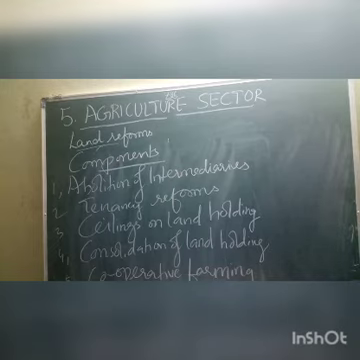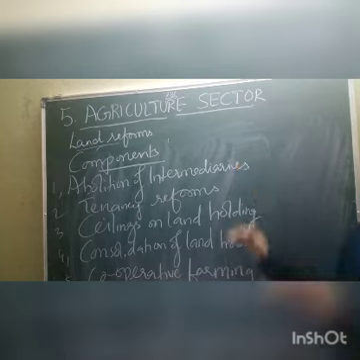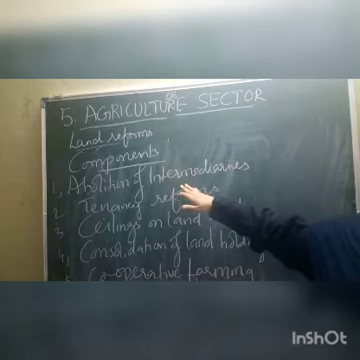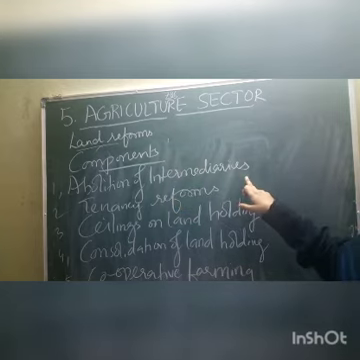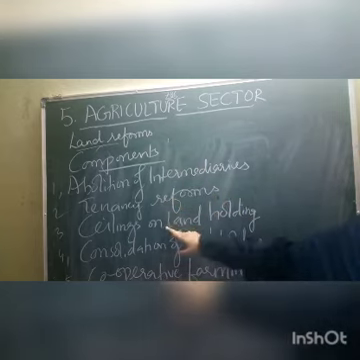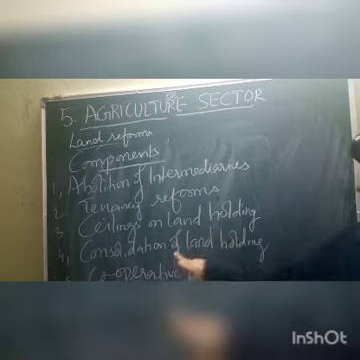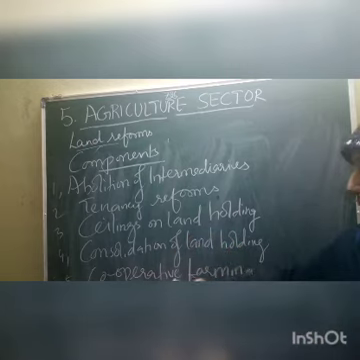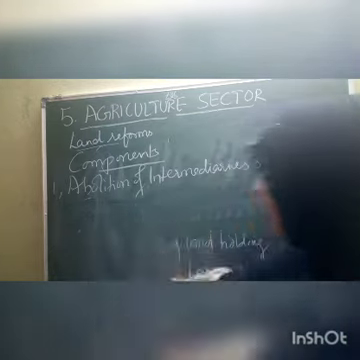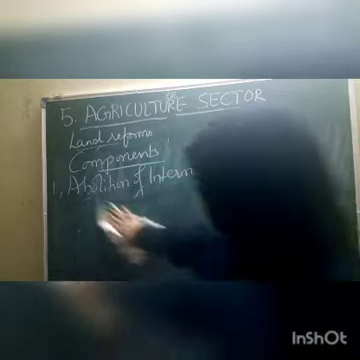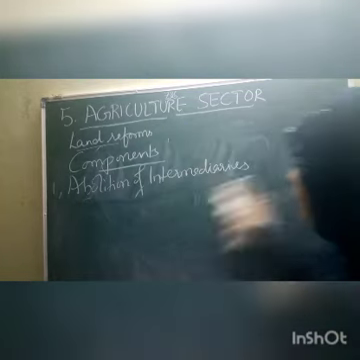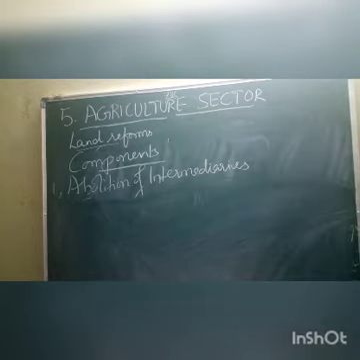So this is an important question for you. Let us discuss one by one all these components. I hope it is clear. There are nearly 5 components: abolition of intermediaries, tenancy reforms, ceilings on land holdings, consolidation of land holdings, cooperative farming. Let us start with the first component. What is this first component?